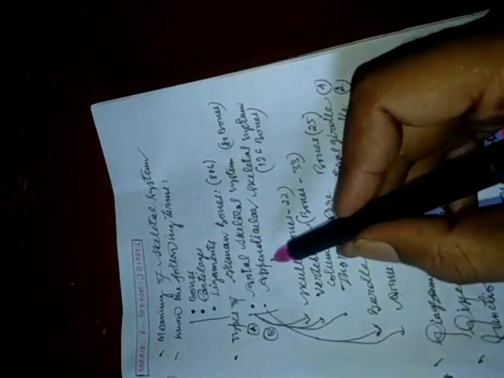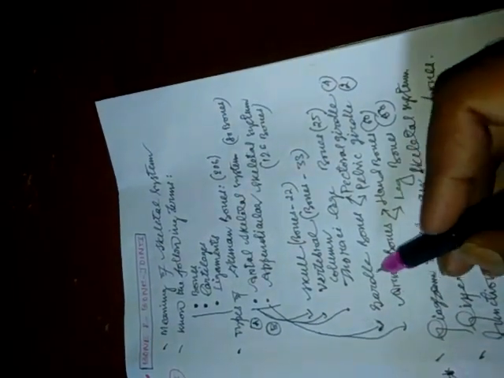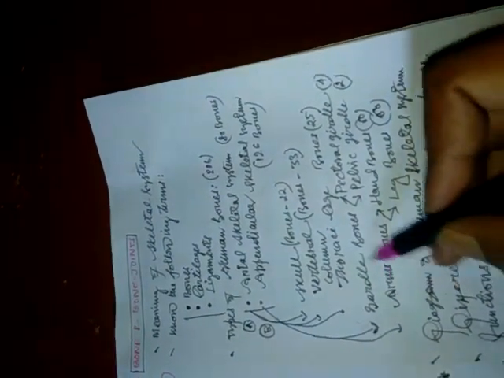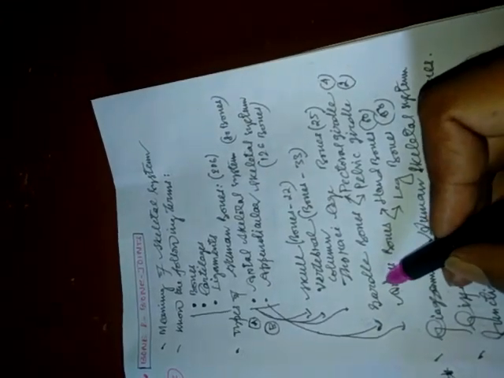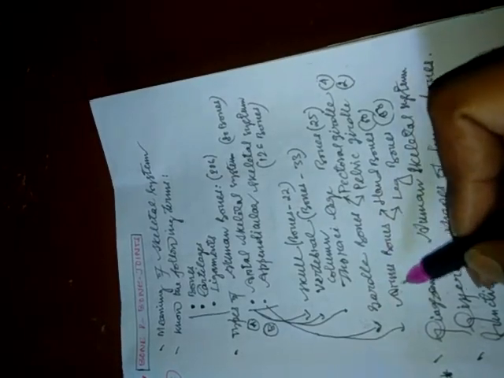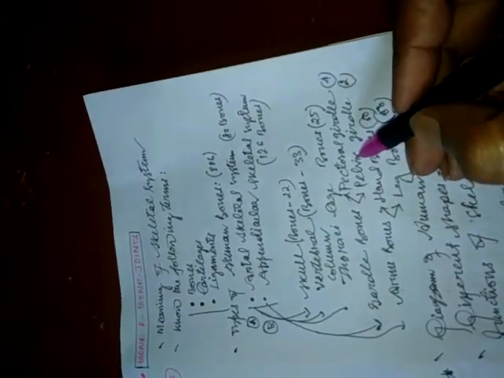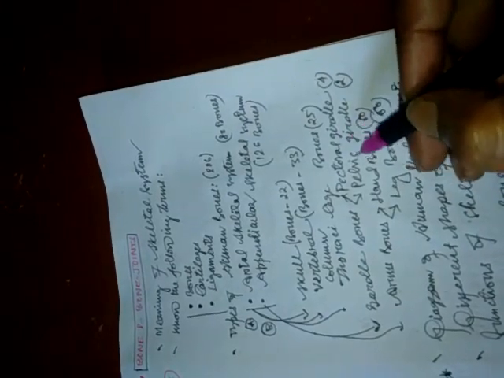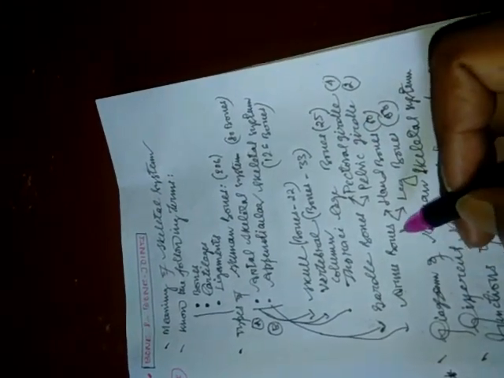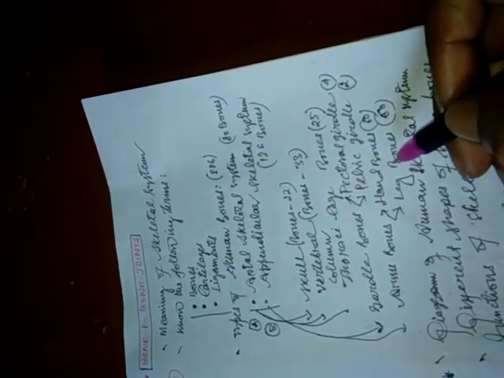The second group of human bones is the appendicular skeletal system, and it consists of two types of bones: number one is the girdle bones, and the other is the arm and leg bones. The girdle bones can be further subdivided into two groups, the pectoral girdle and the pelvic girdle, and the limb bones into two subgroups, hand bones and leg bones.